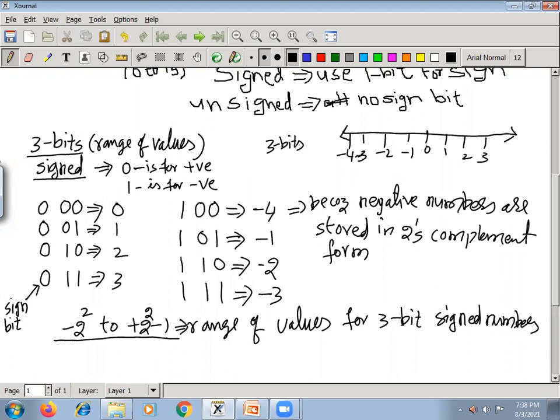So you can arrive at this formula. When you have 3 bits, what is the range of signed numbers you can store? Just remember, whenever you say signed, 1 bit is dedicated for sign, then the remaining 2 bits are available for storing the actual number. So you can ignore that sign bit, and write the formula from the negative side: -2 power 2 to +2 power 2 - 1. So -2 power 2 is -4.